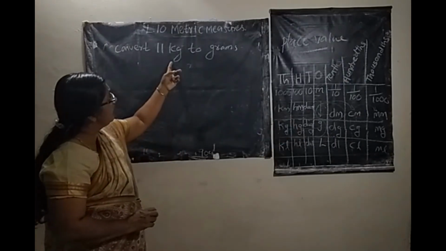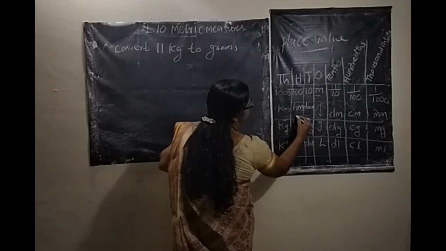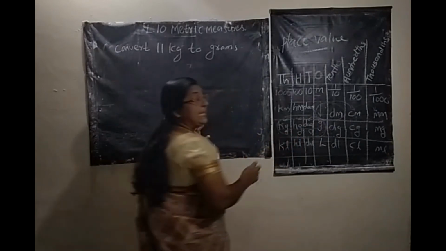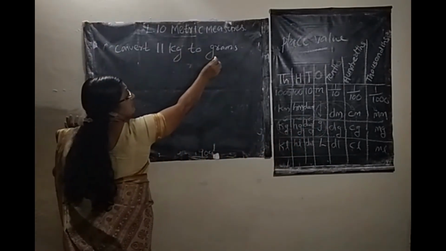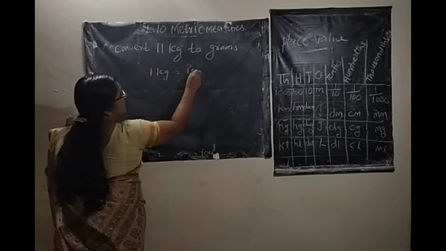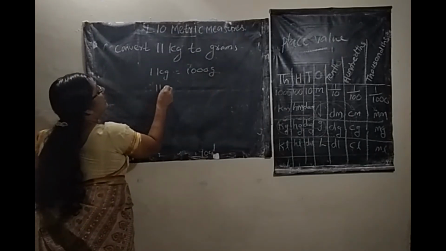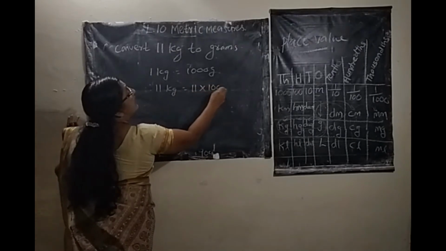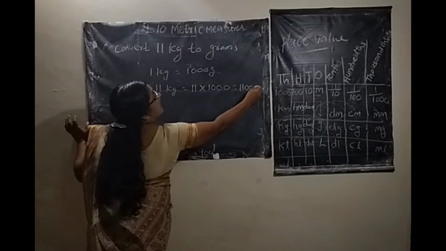Here 11 kilogram to gram. Kilogram to gram. Here 1, 2, 3, 4 columns. So you can multiply with 4. Kilogram is the highest unit, gram is the smallest unit. So 1 kilogram equals 1000 gram. So 11 kilogram equals 11 into 1000. That is 11,000 gram.